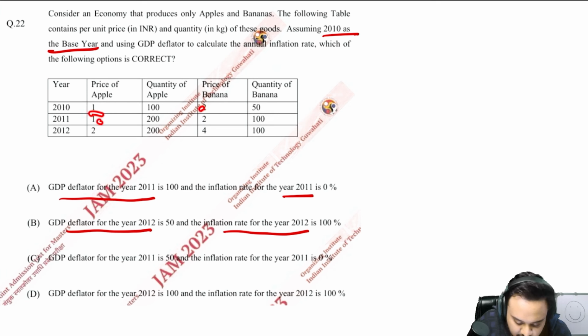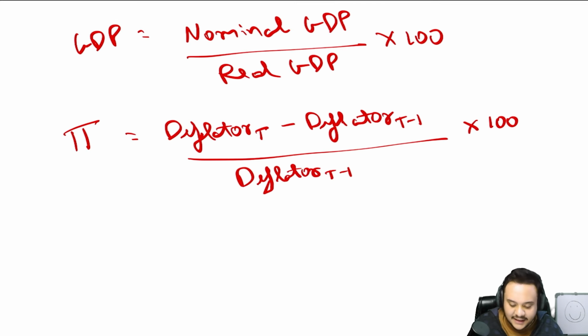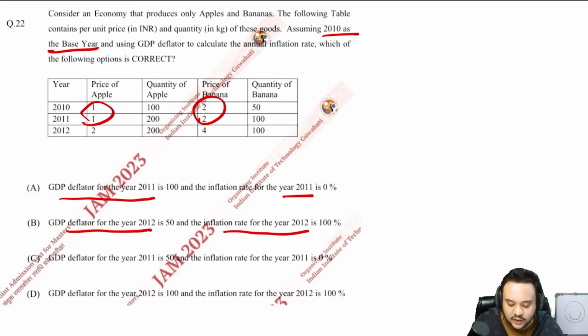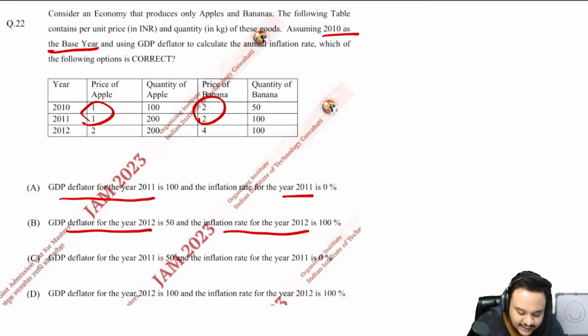Prices are 1. A very interesting thing that you are going to observe right off the bat: you do not have to waste any time in the actual exam writing down the formula like I did. I just did this for you so that you can understand the formula. In the exam hall, first look at this data. Prices of 2010 and 2011 are exactly the same. This means that the nominal GDP and the real GDP for 2011 are going to be the same.